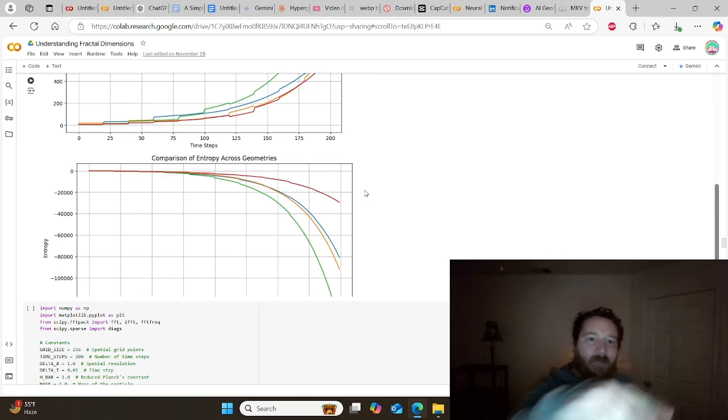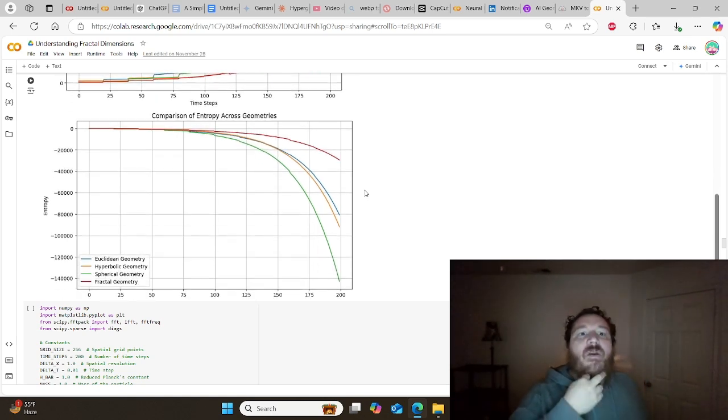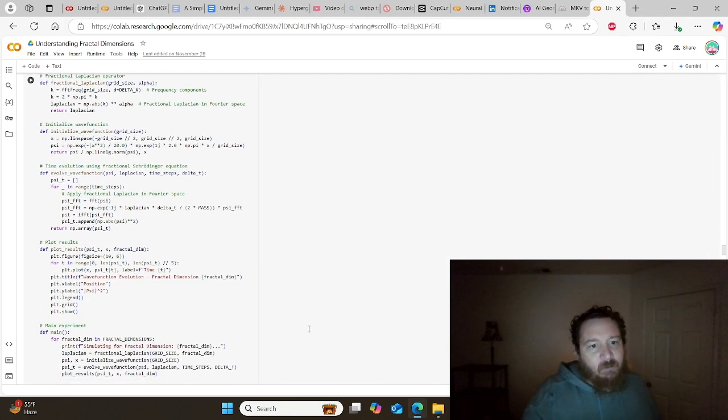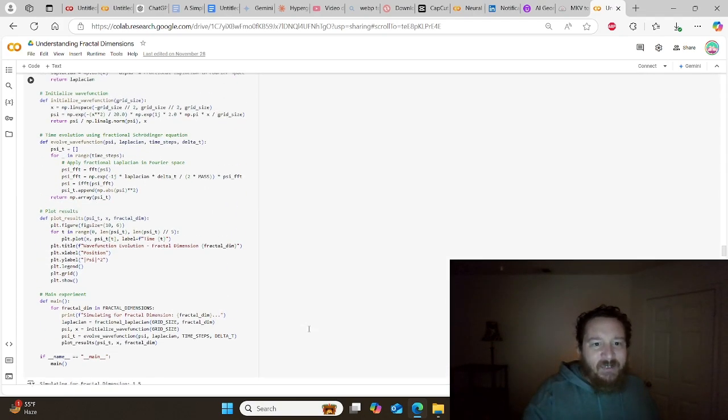Right? And when we come here to this comparison of entropy across geometries, same thing. We can see that there's a major difference, and this is lining up with that data. The variance data is showing this exact same thing, right? We have a lot less entropy in spherical space, and it shoots down in spherical space, whereas it's a lot more stable across fractal space and across fractal geometries. So we're seeing some very interesting experiments here.